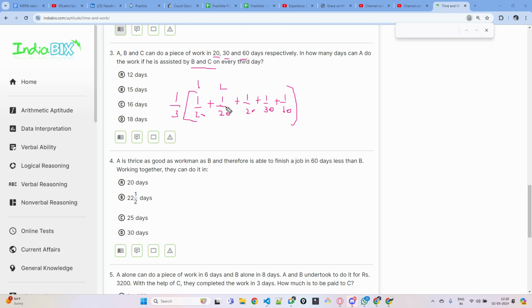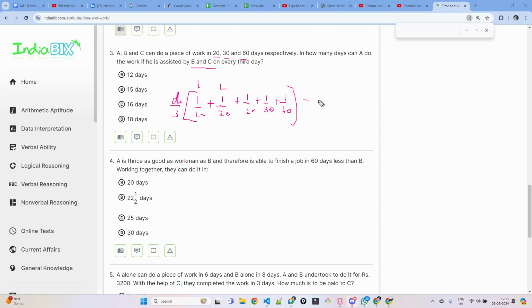Okay. And let's assume this is the total work they complete in one day. And if you multiply by the total number of days required, let's take that as D. This much work they complete in one day, if you multiply by the number of days, then they complete the complete work.